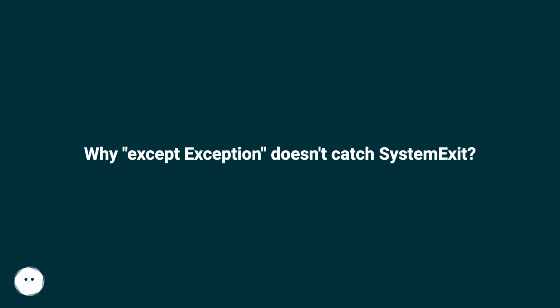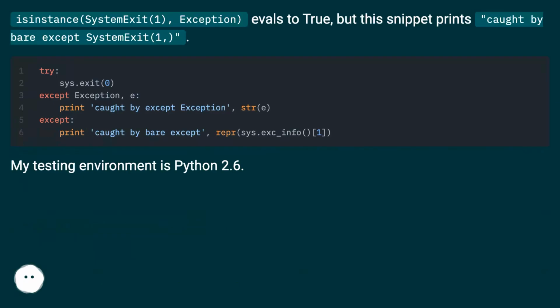Why except Exception doesn't catch SystemExit. isinstance(SystemExit(1), Exception) evaluates to True, but this snippet prints "caught by bare except SystemExit 1". My testing environment is Python 2.6.